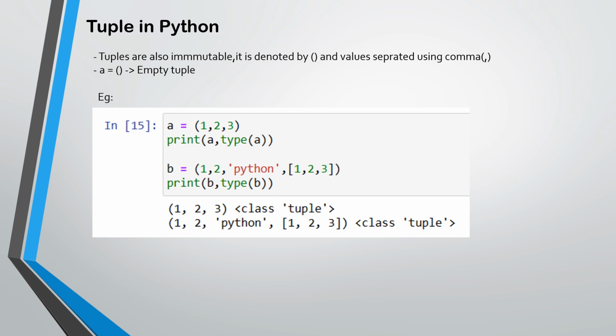Now the tuples in Python. Tuples are immutable, unlike the list. A tuple is denoted by round brackets and values separated using commas. Let's take an example. For example, we will take a as an empty tuple and a is 1 2 3. Now print a comma type a. The output is 1 2 3, and the data type is tuple.